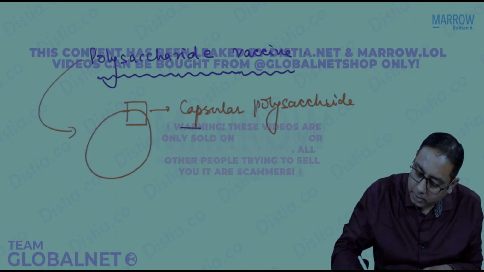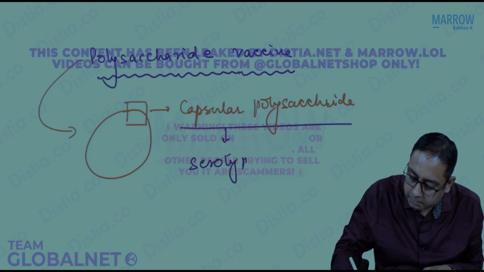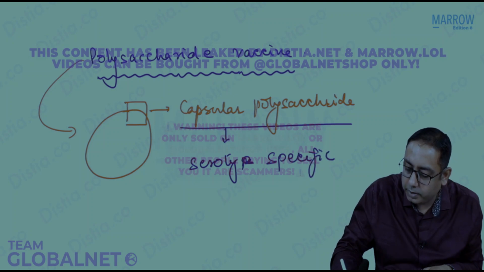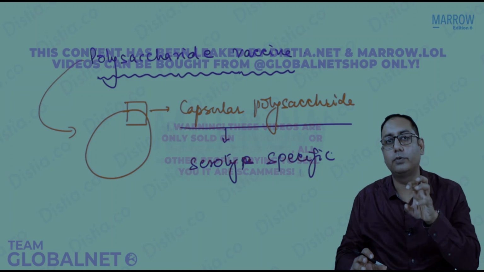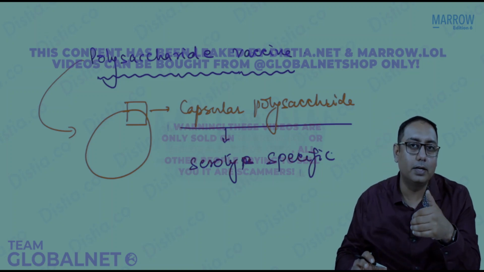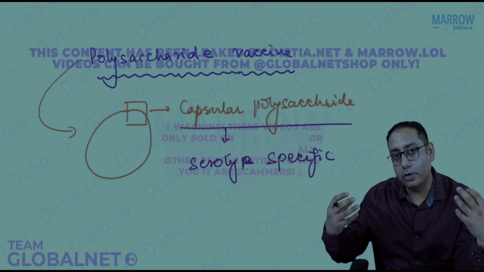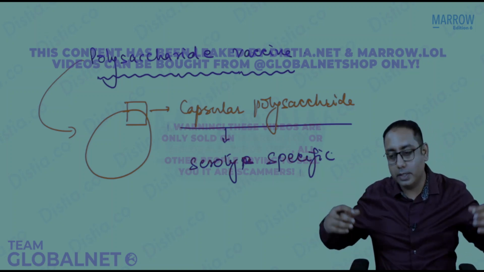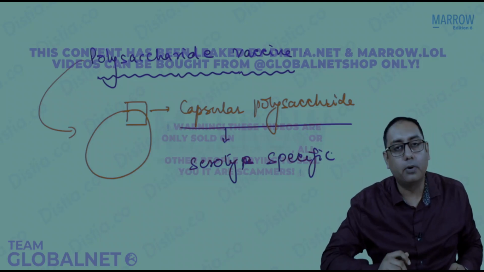The problem with the polysaccharide vaccine is that it has to be serotype specific, because you're not giving the whole organism. You're just giving one portion, the capsular polysaccharide. That is one of the disadvantages: you will have to take all the serotypes, take all their capsular antigens, mix them into a single vaccine and then give it. So that is a capsular polysaccharide vaccine.